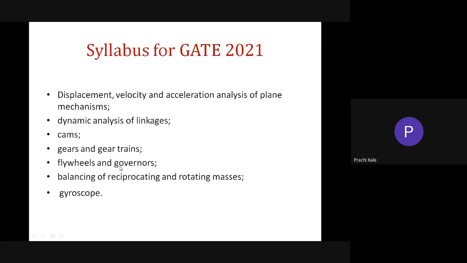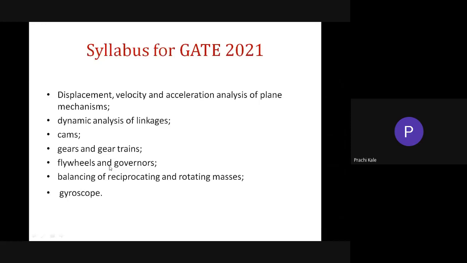Then flywheels and governors. It was already in the earlier syllabus, in theory of machines, but now it has been excluded from the syllabus of university. So we need to study this apart from our syllabus. So this is the topic, mainly flywheels and governors, which is not included in theory of machines 1 and theory of machines 2 as well. Okay, so you need to take care of this topic.